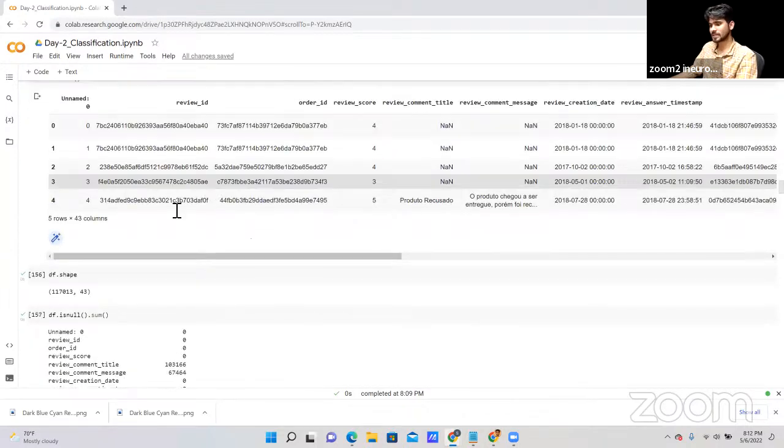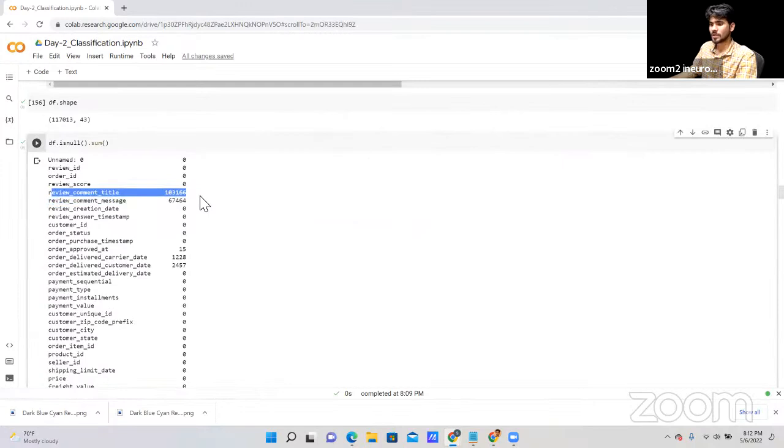As you can see in the previous data set, we have null values. And what is our data size? We have 1,17,013 rows and 43 columns. But as we can see here, we have 1,03,166 null values. It means the ratio is about 80 and 20, more than 80 we can say. So what can we do in this case? In this case, we can drop those columns that we have.